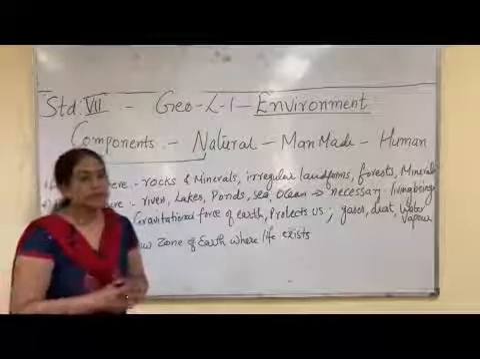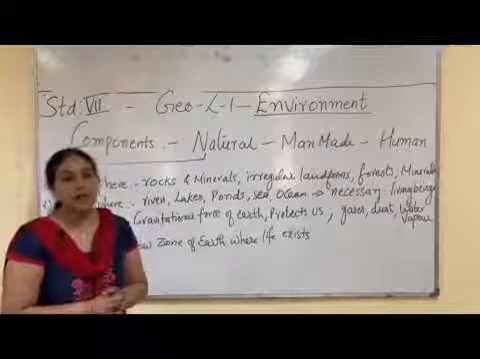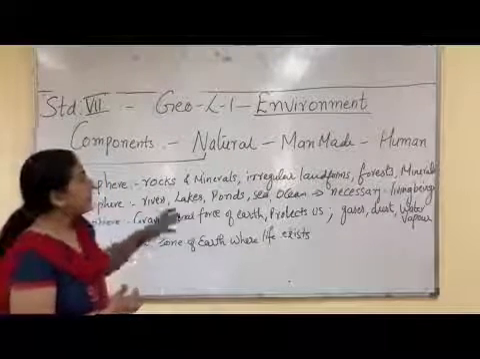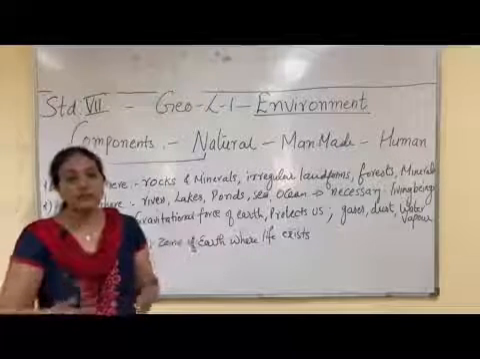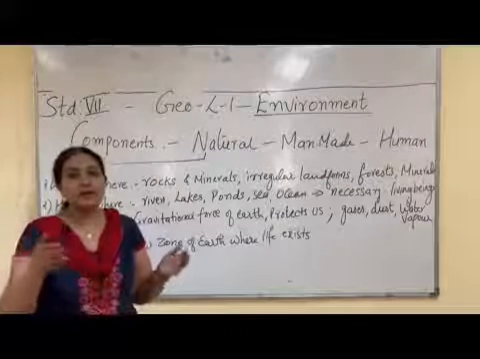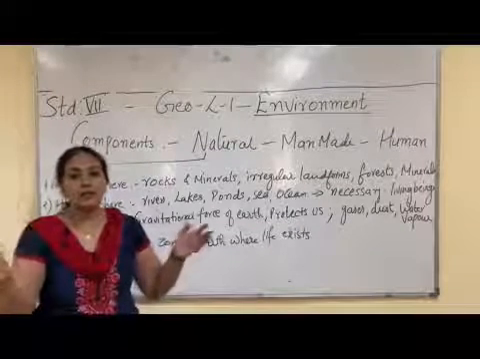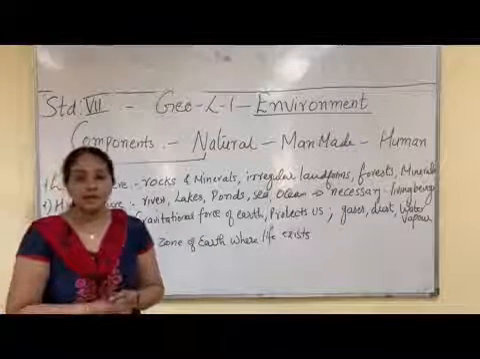There are three components of environment: natural environment, man-made environment and human environment. Natural environment means anything which is found in nature, which is free gift of nature. Air, water, soil, plants, animals, birds, all these constitute the natural environment.